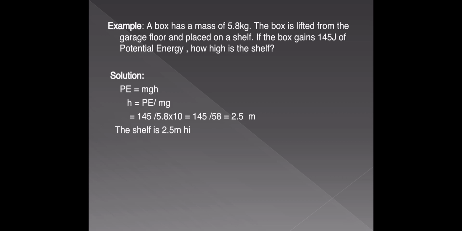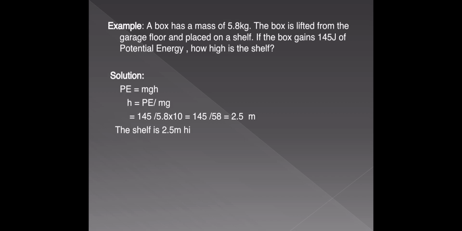How high is the shelf? Okay, we have to find the h. All of us know the gravitational potential energy is mgh. Here we know the value of m, and the value of g is 9.8 actually, or in some problems it is taken as 10 meters per second square, and we know the potential energy also. Now we have to find h.